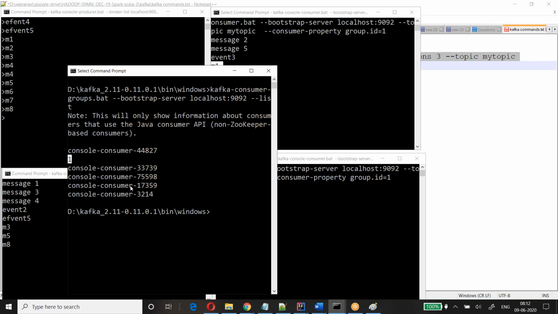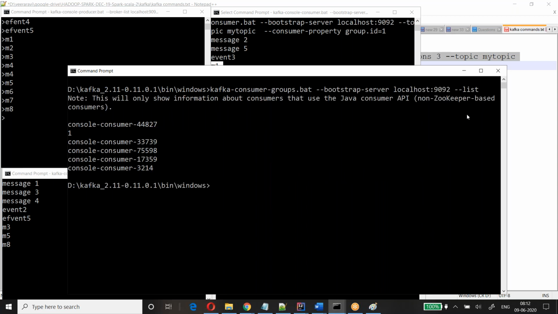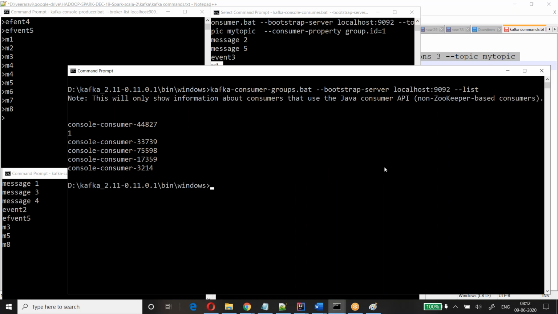So if you describe the group, I'm going to describe group 1. Let me make it a bigger screen because the description will be bigger. Instead of list, describe and --group. I don't know whether it will work with a hyphen group. Let's see, group 1.